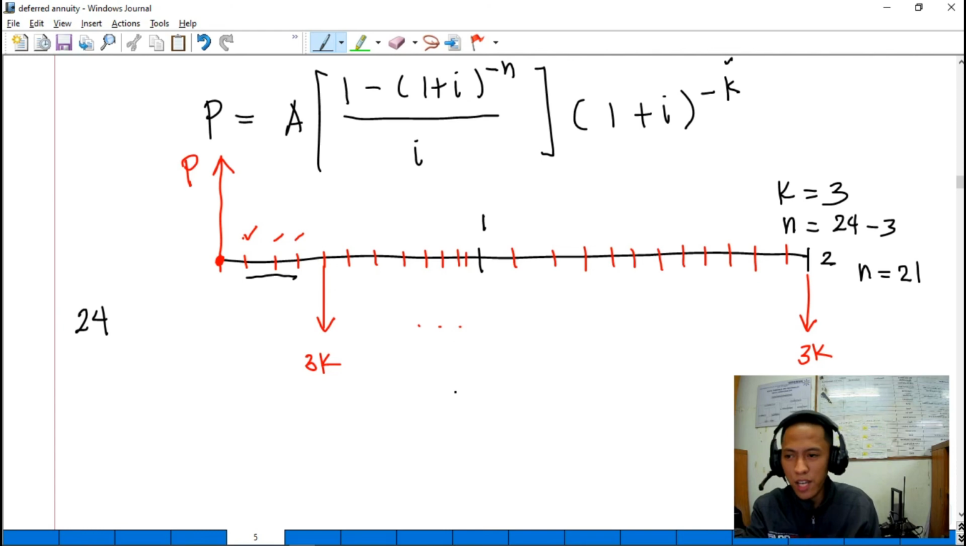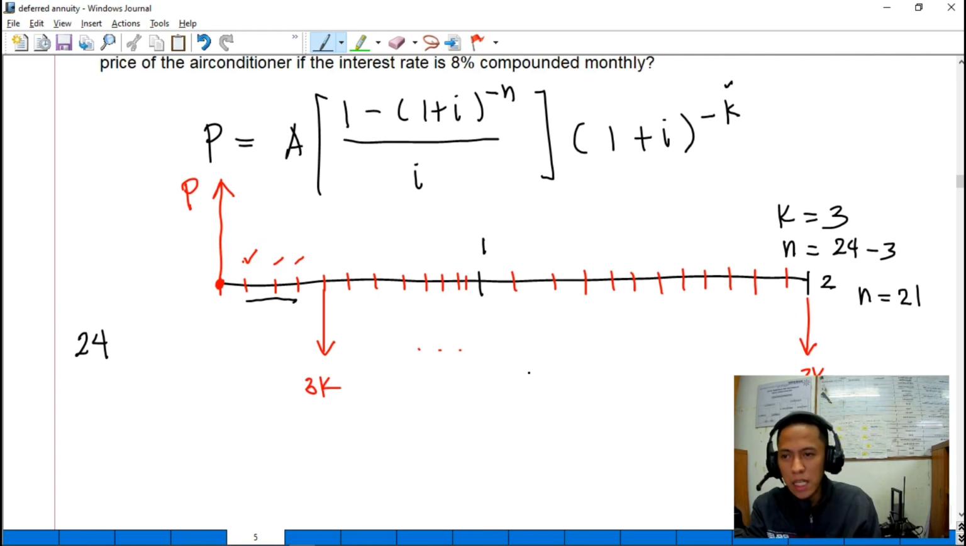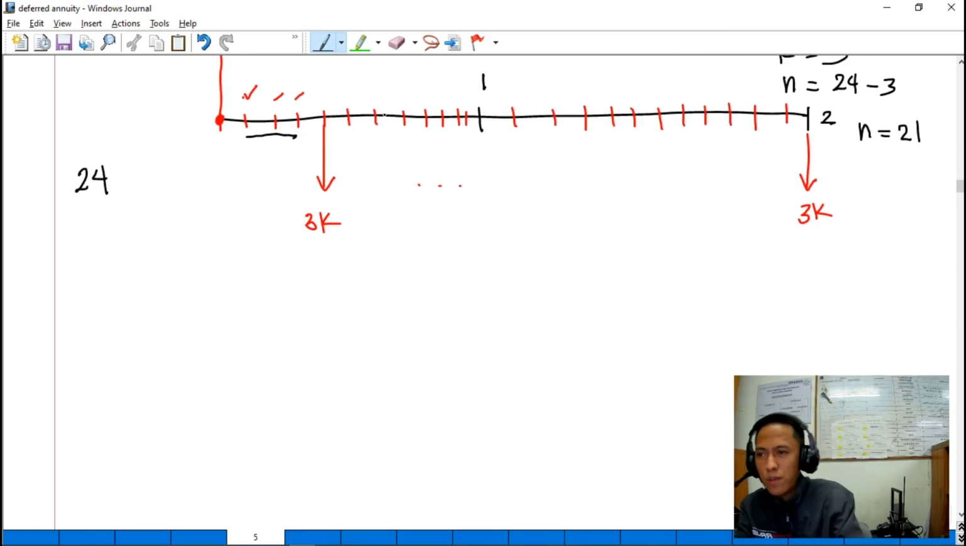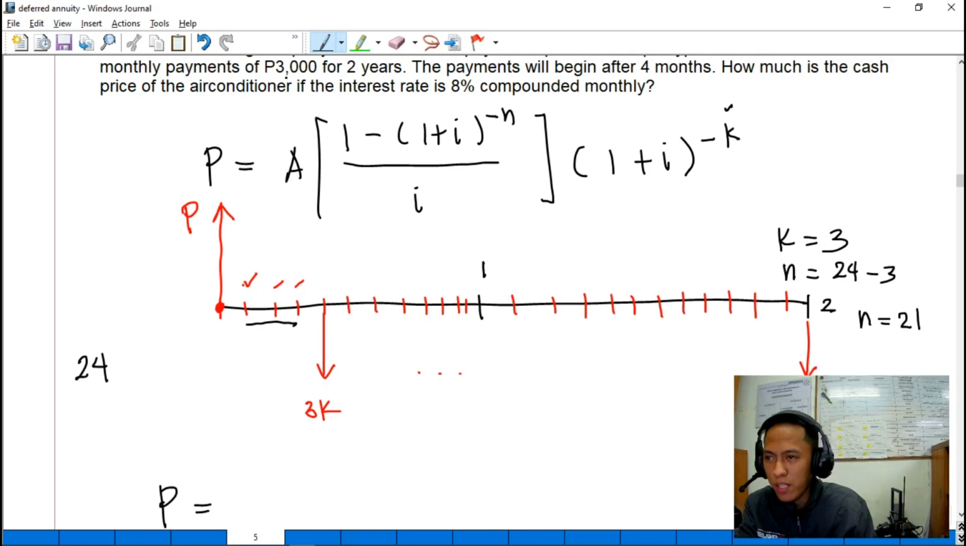So you can use the cash flow diagram as well as the formulas. Okay, so meron na tayong mga parameters. May K, may N, of course may I given sa problem, and then may A, of course. We can compute na for the present value. So substitute lang natin sa formula. So P is equal to annuity. Okay, annuity natin is 3,000.